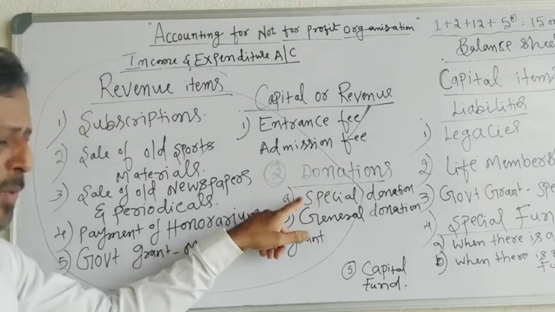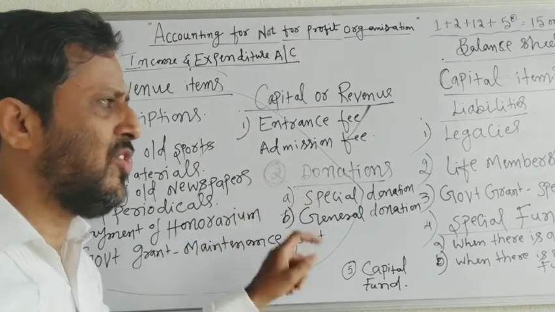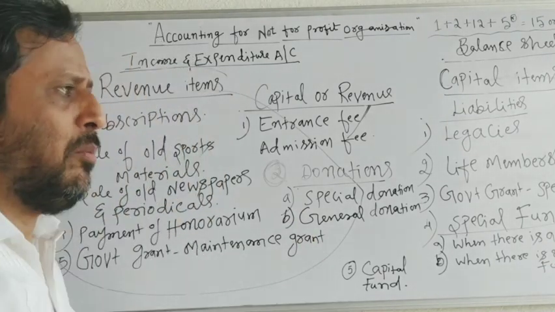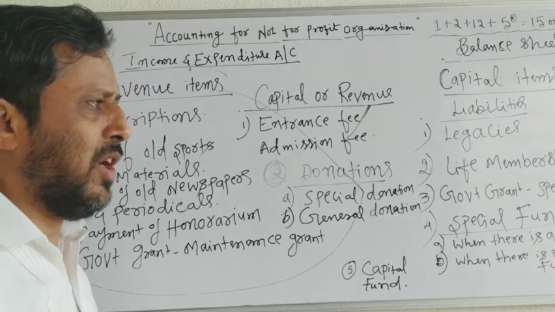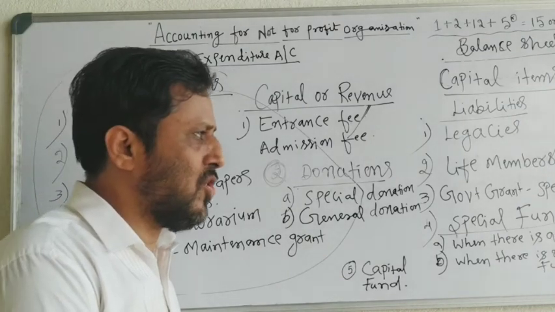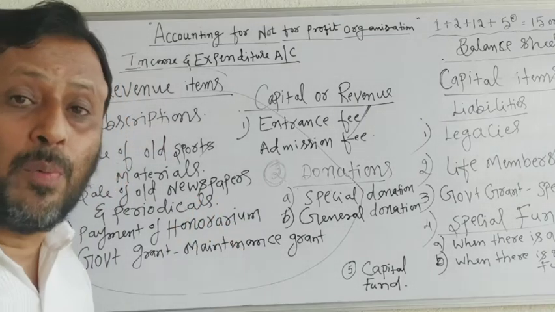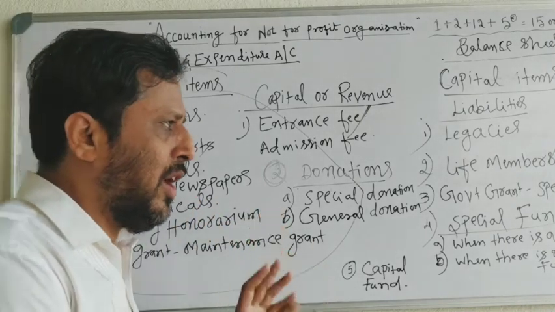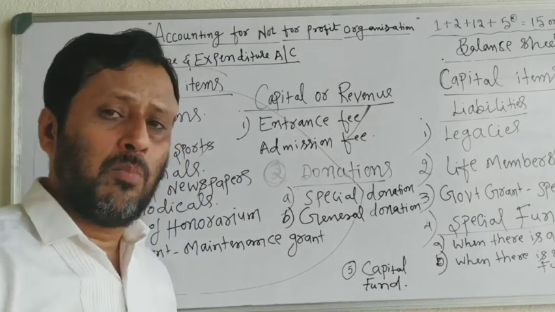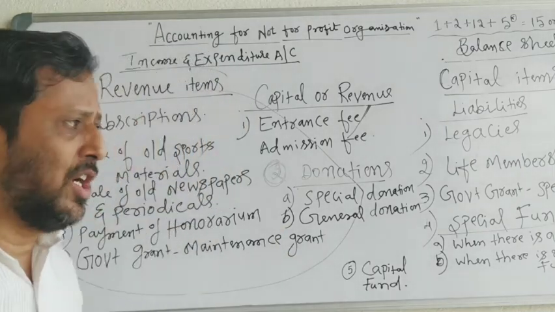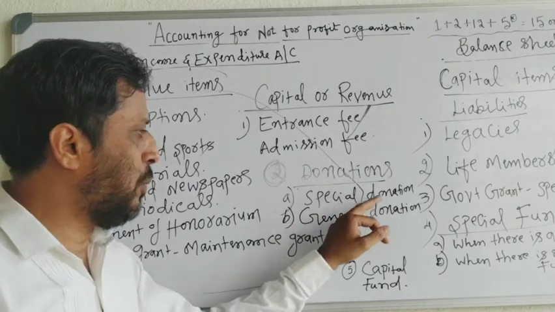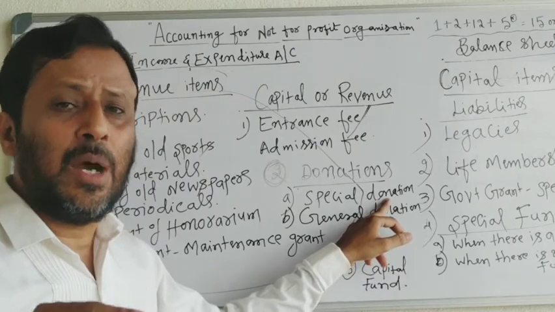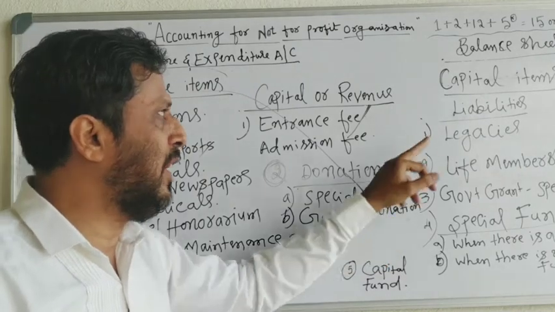Special donations are received very rarely, not regularly. A building will be constructed at the time of starting the organization, or for the construction of a swimming pool. A swimming pool will be constructed very rarely. So for such rare construction, some donation is received. That donation is called a special donation, and a special donation is treated as a capital receipt and shown in the balance sheet.